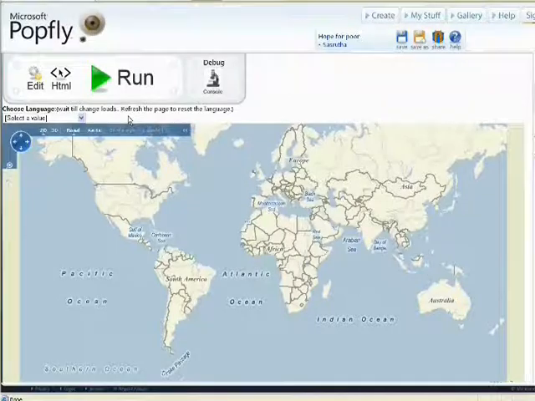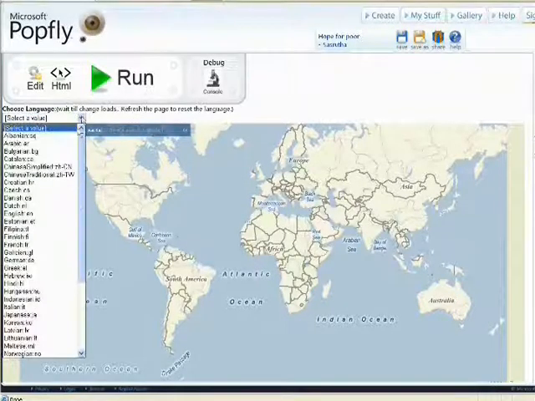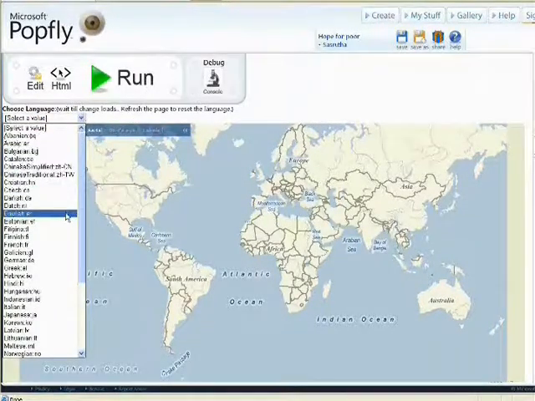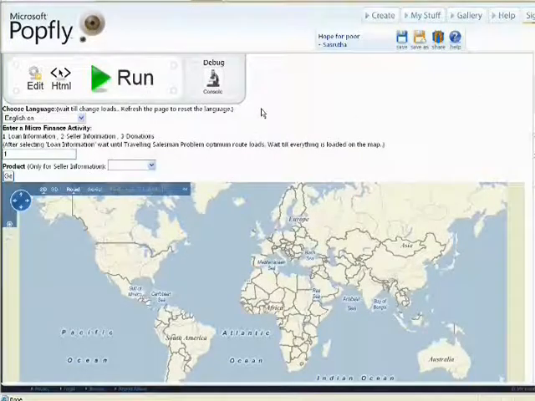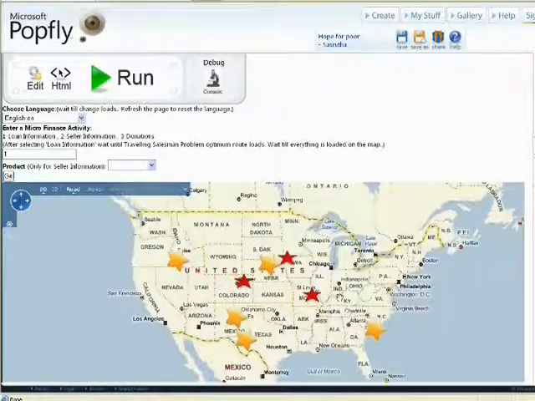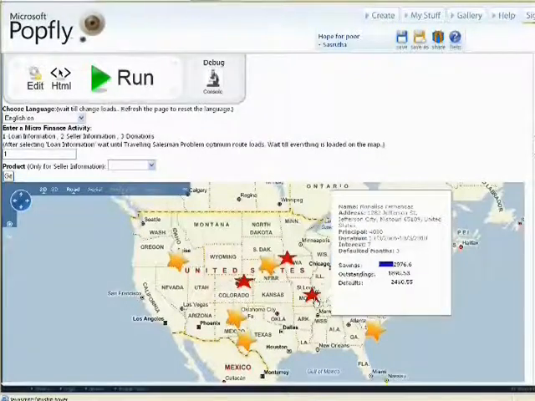This mashup supports multiple languages and the user can start by selecting a language of preference. Let's select English. In the microfinance process, the three main activities identified are loan information, seller information and donations. Let's take loan information. For smooth functioning of microfinance institutes, it is essential to collect loan prepayment regularly and defaulters have to be identified to recover debts.